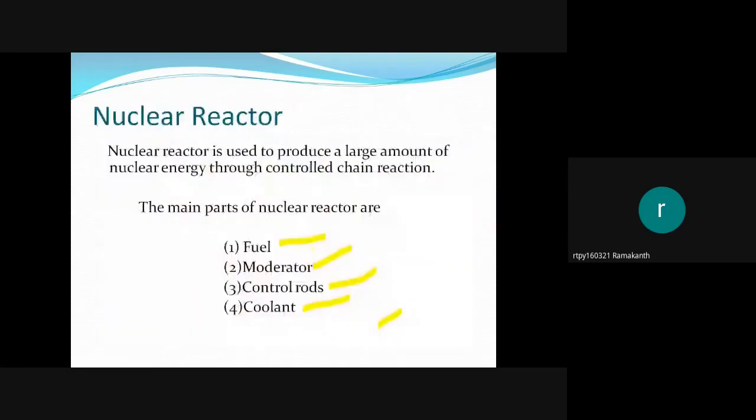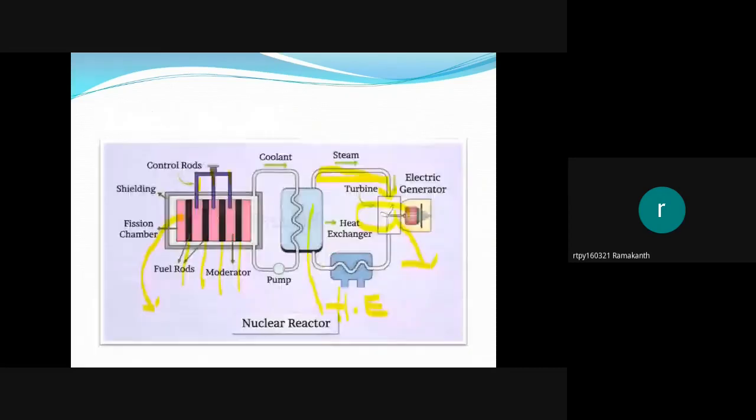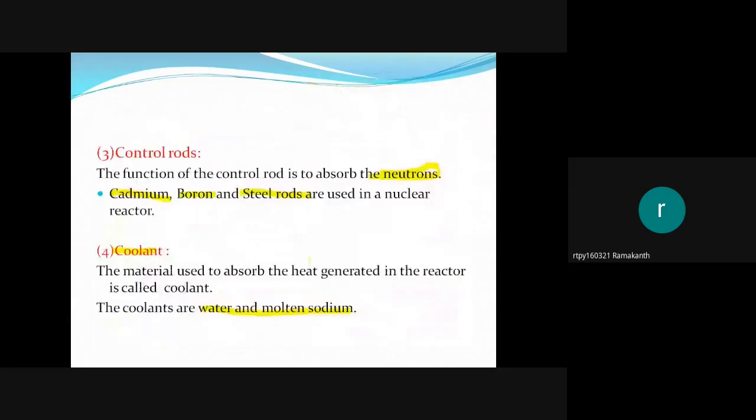So what is a nuclear reactor? A nuclear reactor is used to produce electricity through controlled nuclear fission chain reactions, and the different parts of a nuclear reactor are fuel, moderator, control rods, coolant, and the last one I forgot, protective shielding. I did not mention it here actually. See here, this is the protective shielding.